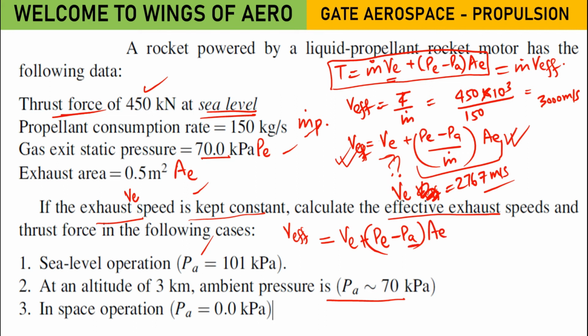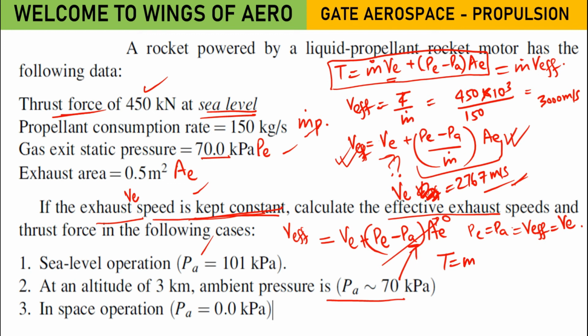Here PE equals PA, so this parameter will get cancelled off. Whatever the value, V effective will be the value of VE. VE is already found, because they have said it is kept constant. Could you follow?